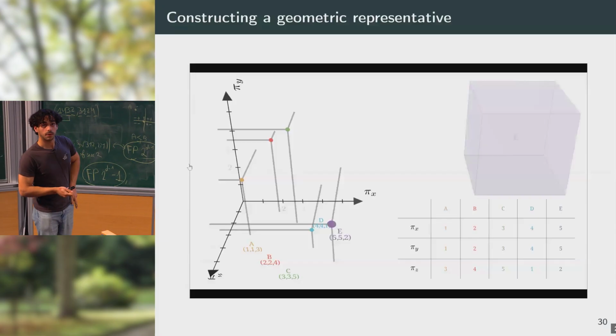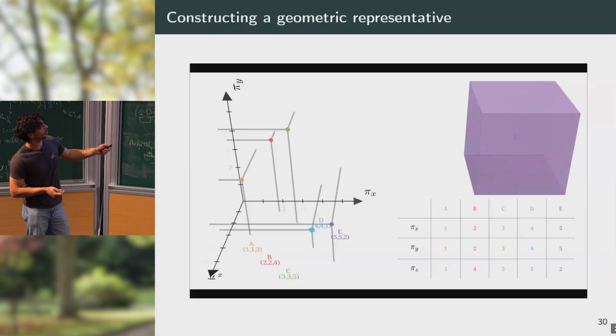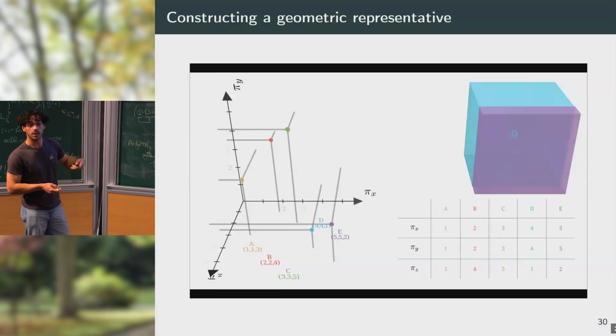So here we have a video of it. We start from the last block, then we look at the direction between D and E to know where I have to insert my block D, and I repeat this recursively until I have done it for all the blocks. So here again, I have a 3 permutation which avoids the pattern of size 2 to have the correspondence.